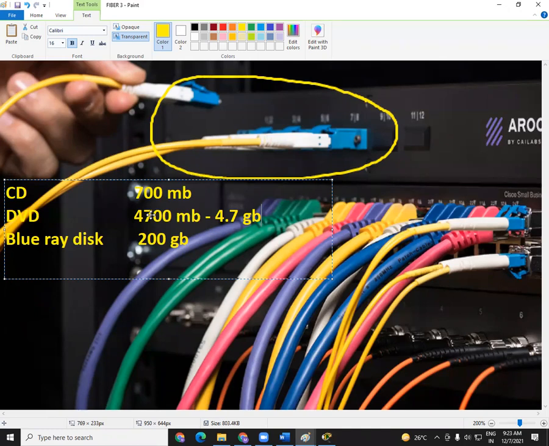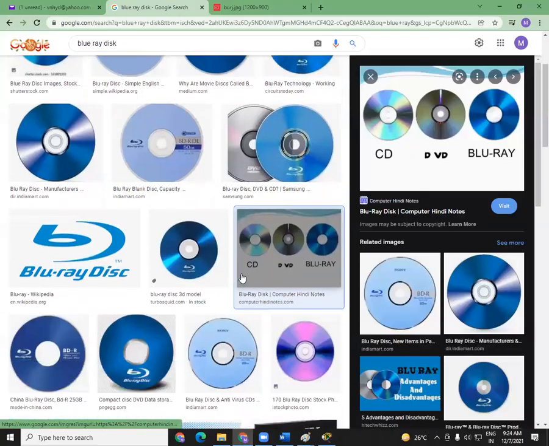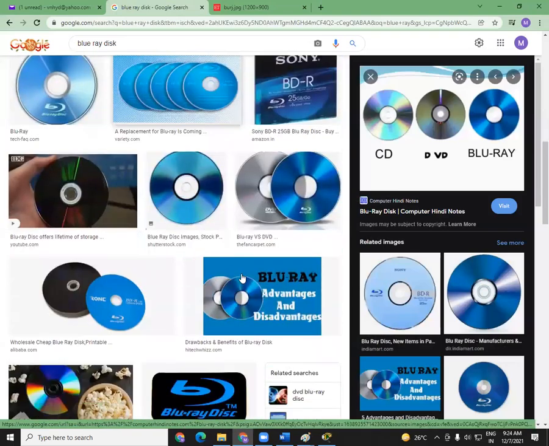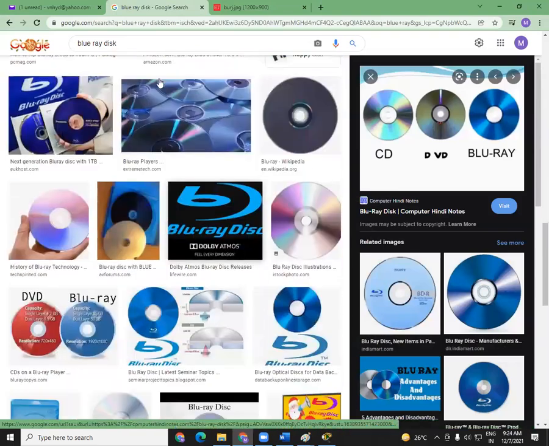But my question to you is, how many of us can use a Blu-ray disc in our computers or laptops? See, 90% of laptops and computers that we see or use have no option of putting in a Blu-ray disc. We cannot connect this Blu-ray disc there because that Blu-ray drive itself is not available. I cannot put my Blu-ray disc in my CD drive or DVD drive. There is a separate drive for this Blu-ray.